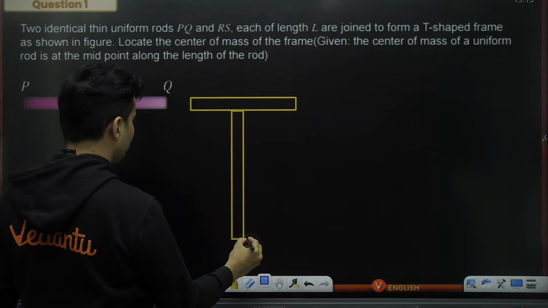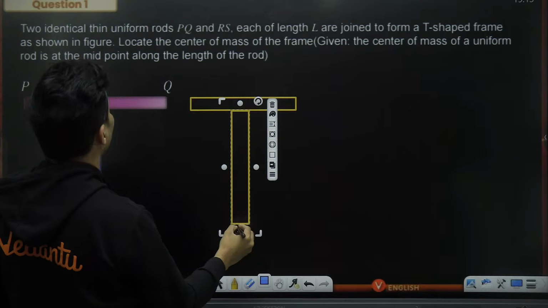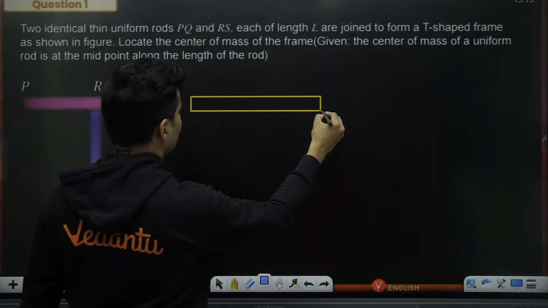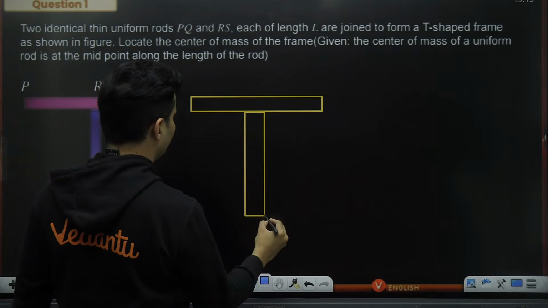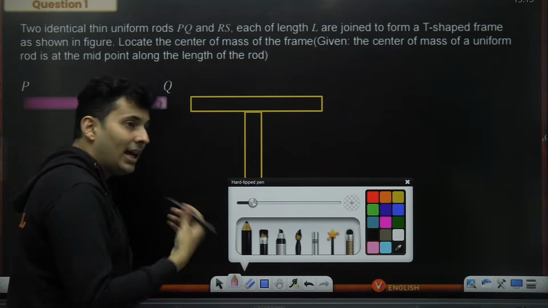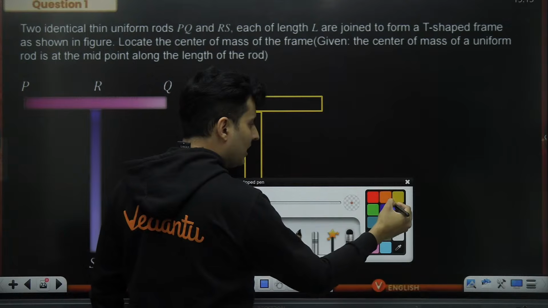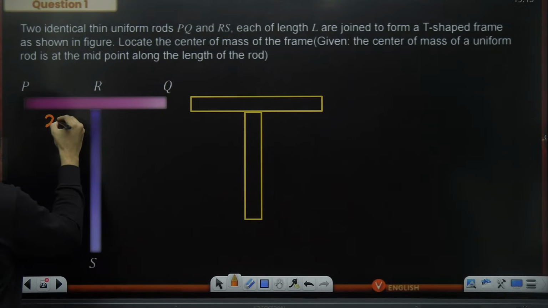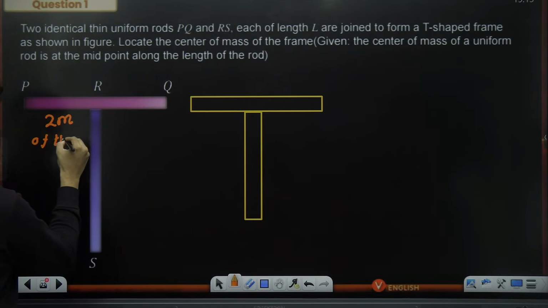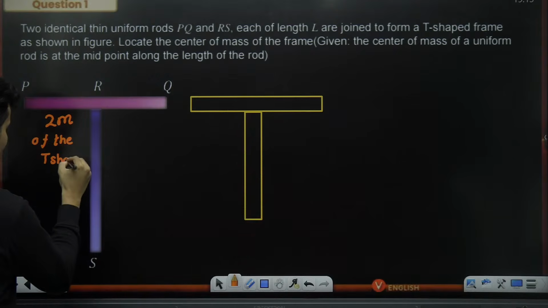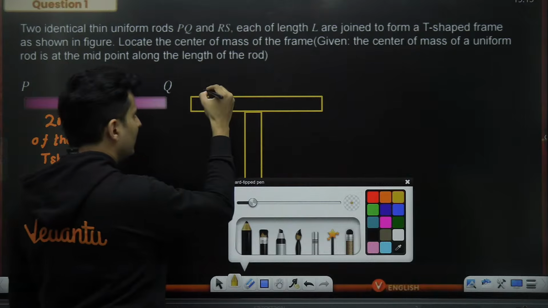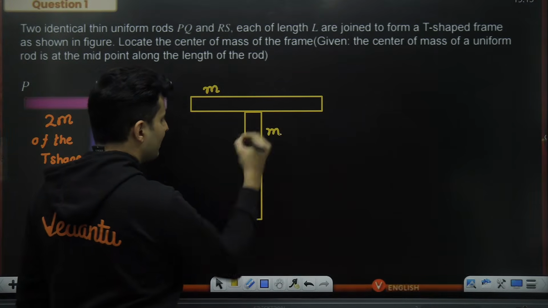Both are of length L. Now, since both are length L, if the original mass of the T-shaped figure was 2m, both are identical. Hence, each of these rods will have mass m.